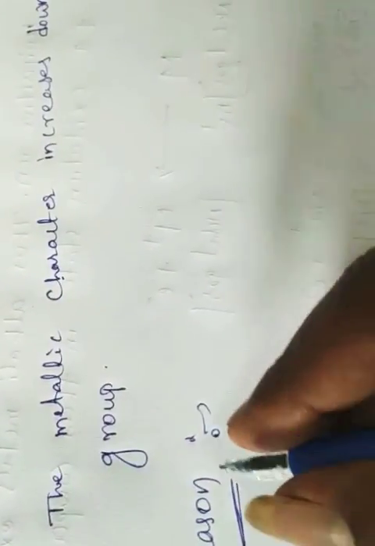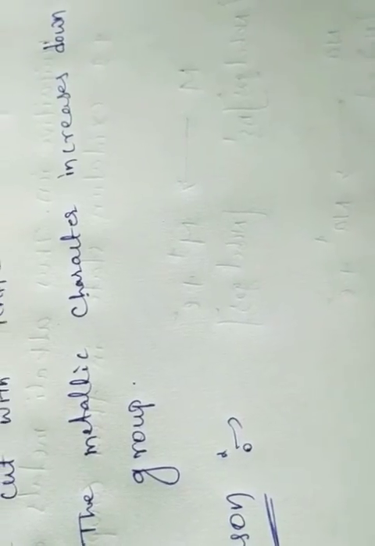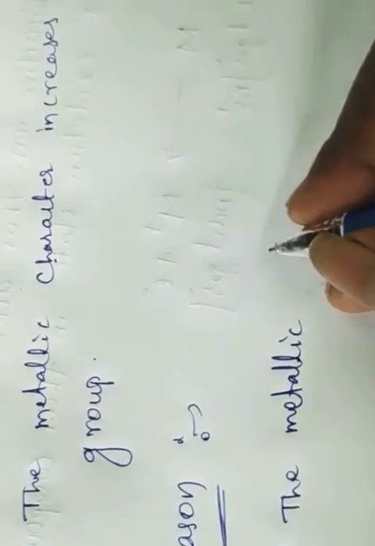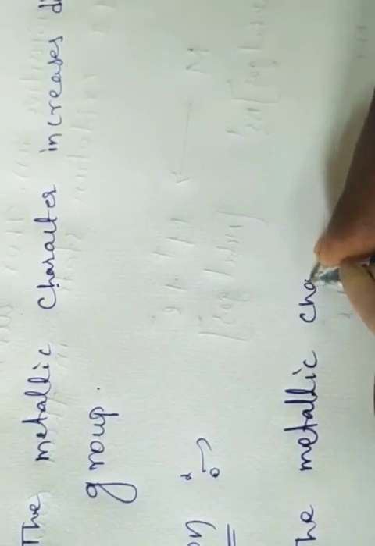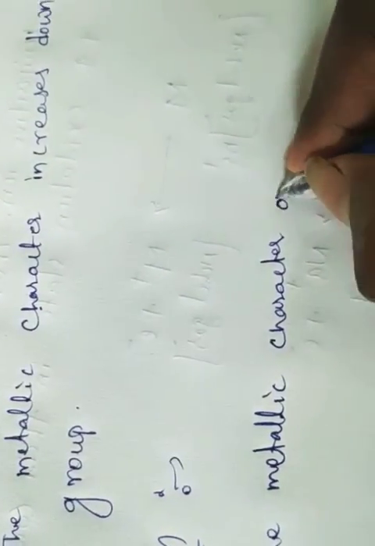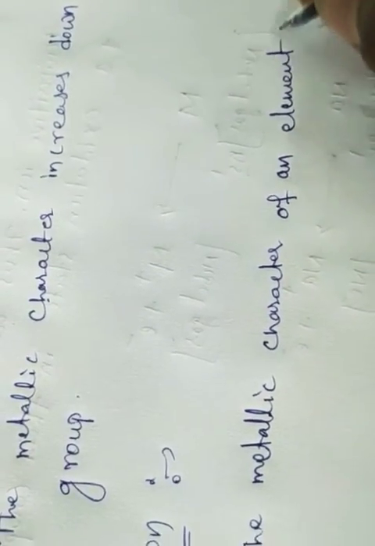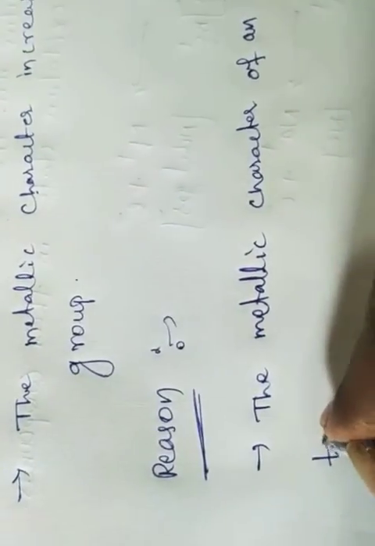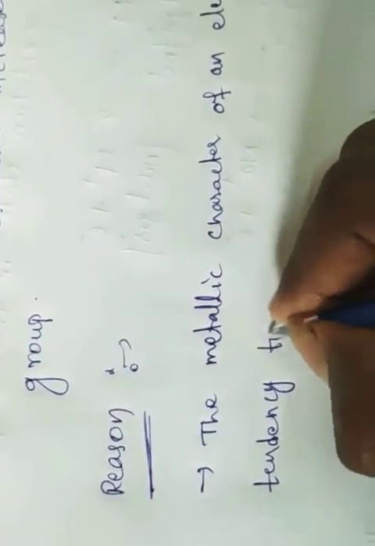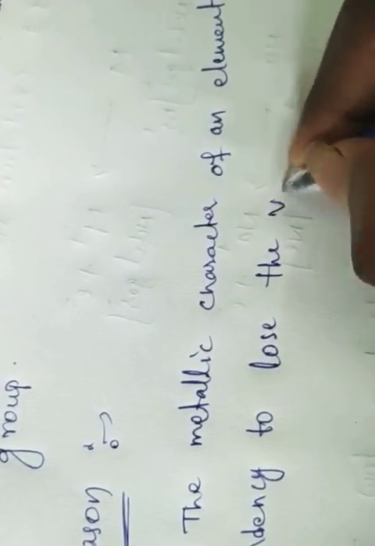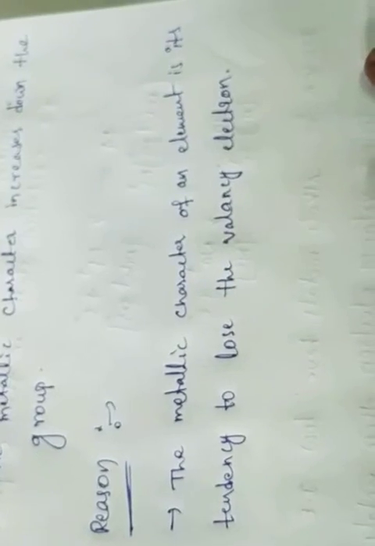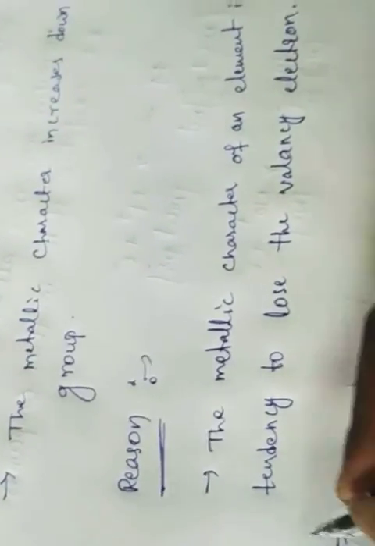The metallic character of an element is its tendency to lose the valency electron.